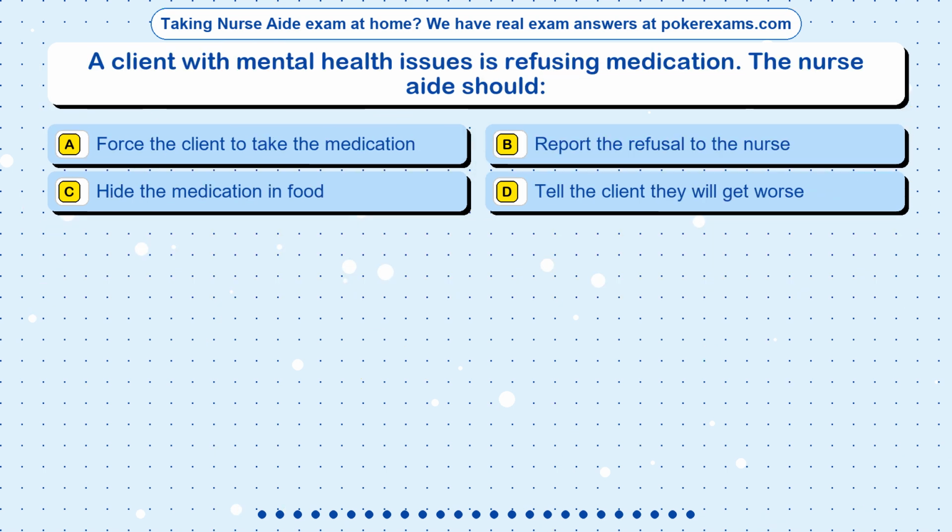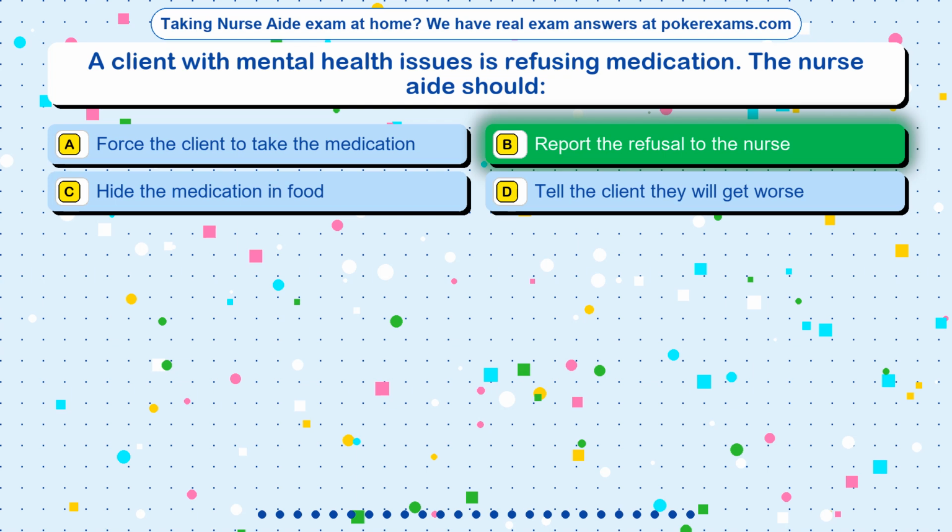Question 9. A client with mental health issues is refusing medication. The nurse aide should: Option A. Force the client to take the medication. Option B. Report the refusal to the nurse. Option C. Hide the medication in food. Option D. Tell the client they will get worse.